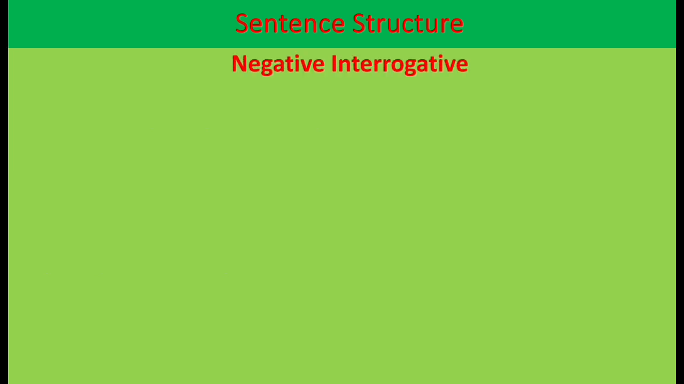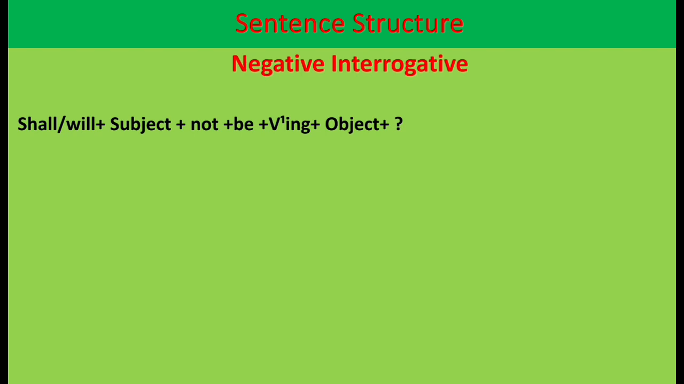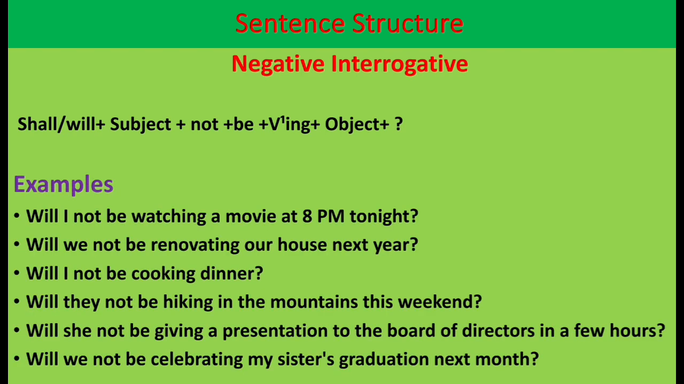And the fourth type of sentence is negative interrogative sentence. To make negative interrogative sentences, we use this structure. Shall or will, subject, not, be, first form with ing, object and question mark. The examples are, will I not be watching a movie at 8 p.m. tonight? Will we not be renovating our house next year? Will I not be cooking dinner? Will they not be hiking in the mountains this weekend? Will she not be giving a presentation to the board of directors in a few hours? Will we not be celebrating my sister's graduation next month?